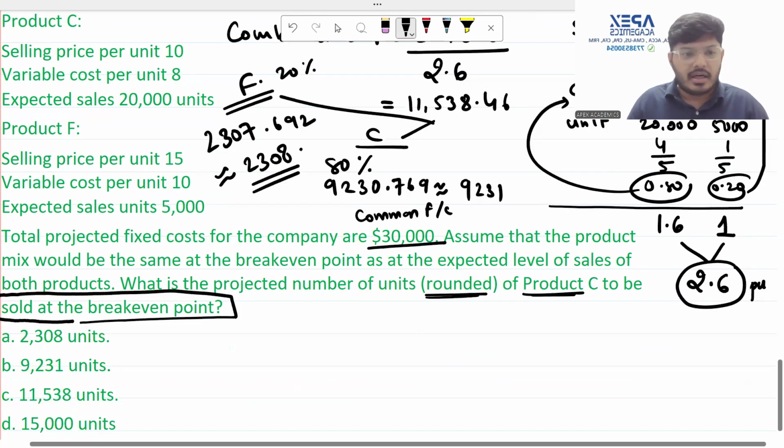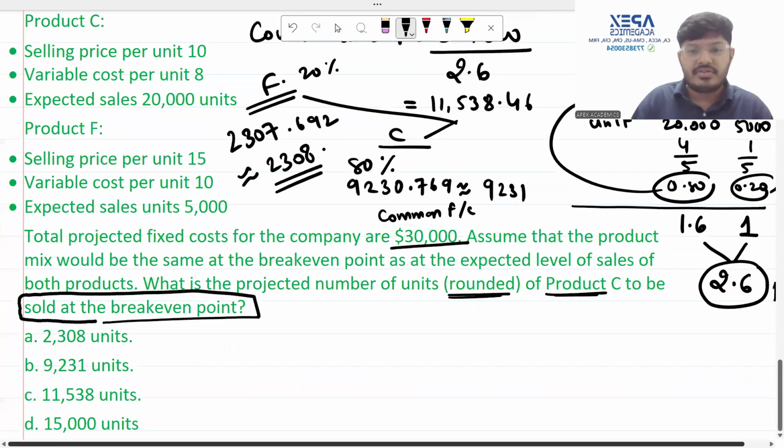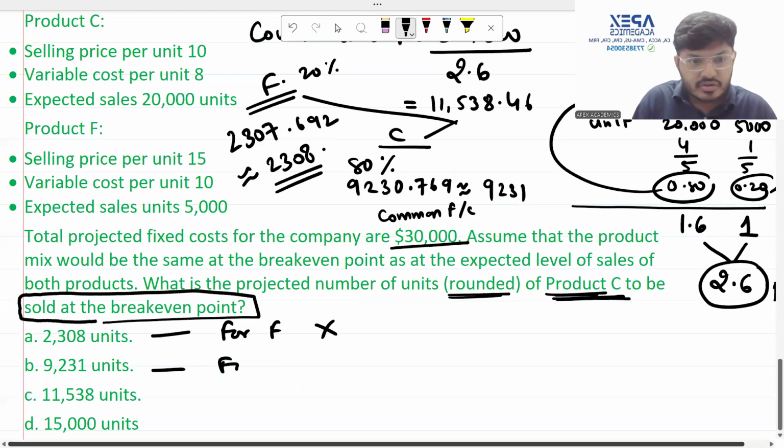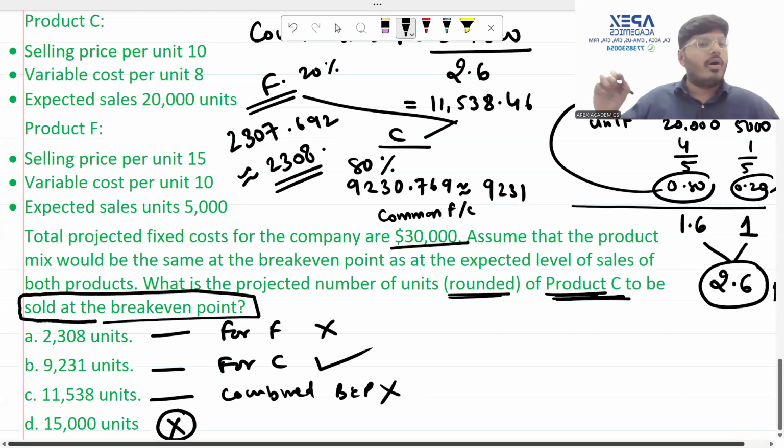Now let us look at the alternatives. They are giving us the alternatives. They are asking us C, be careful. So 2308 units is for F, can't be the answer. This is obviously for C. This is your answer. 11,538 is the combined break-even point. Again, this cannot be your answer. And 15,000 units is just some hogwash rubbish given to confuse you.